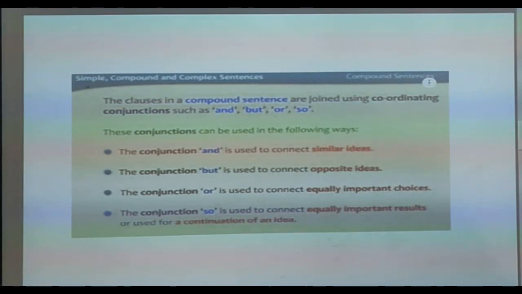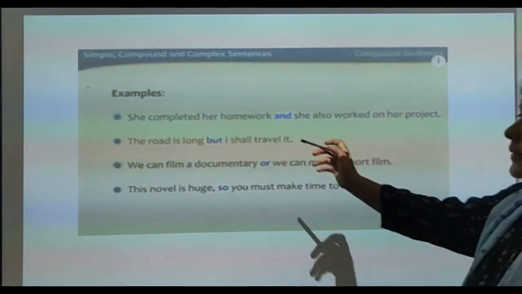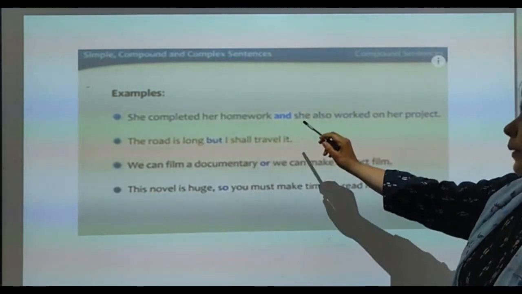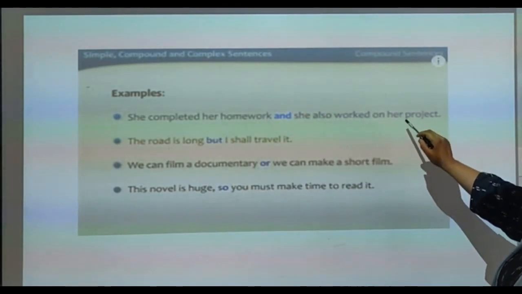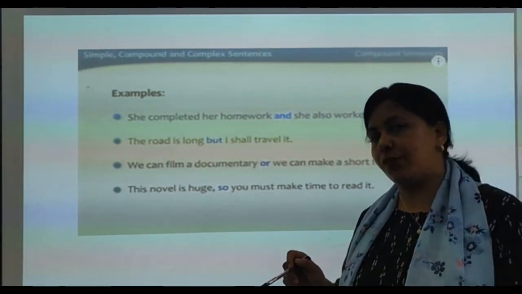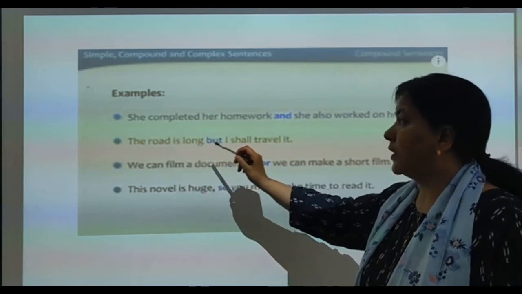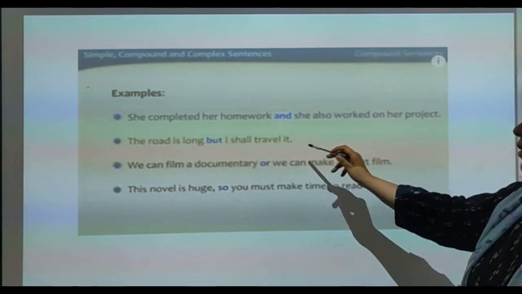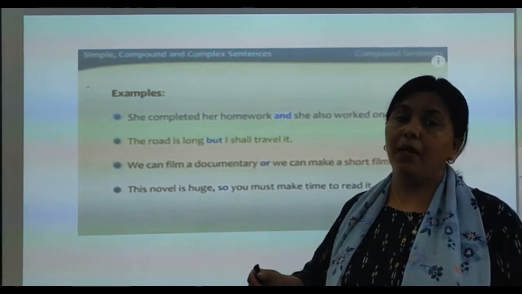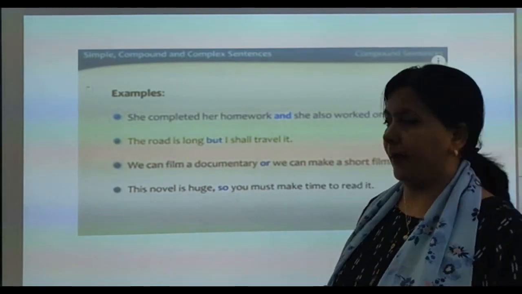Then we take examples. She completed her homework and she also worked on her project. Both are given equal importance. The road is long, but I shall travel it.